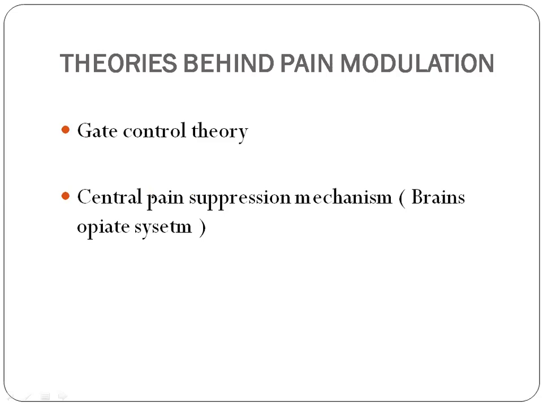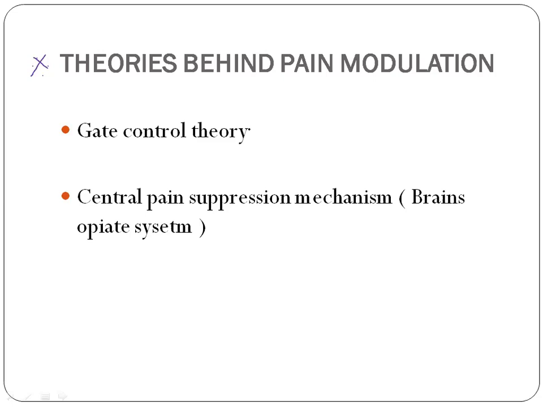So, the theories behind pain modulation. This is also very important and can be written separately as a short note. Both the gate control theory and the central pain suppression mechanism are important. This is because the brain has its own capability to suppress pain signals. Not all the time will you get the maximum intensity of pain, because the brain itself takes an active process to suppress the pain signal. This is the theory behind the gate control theory and the central pain suppression mechanism.